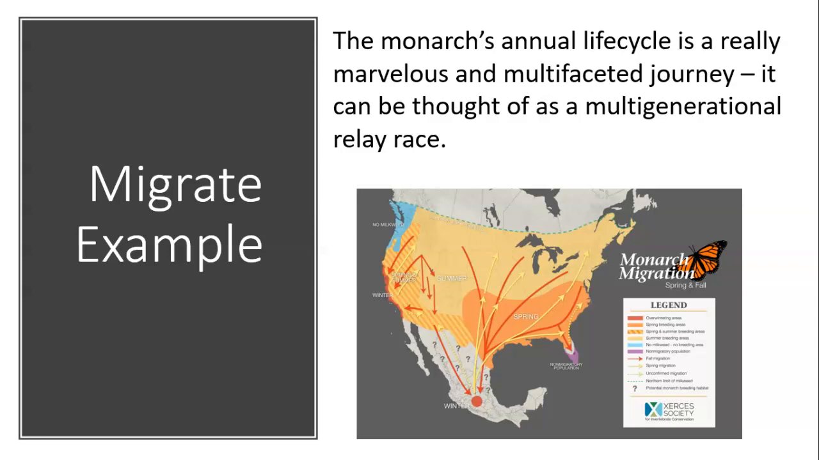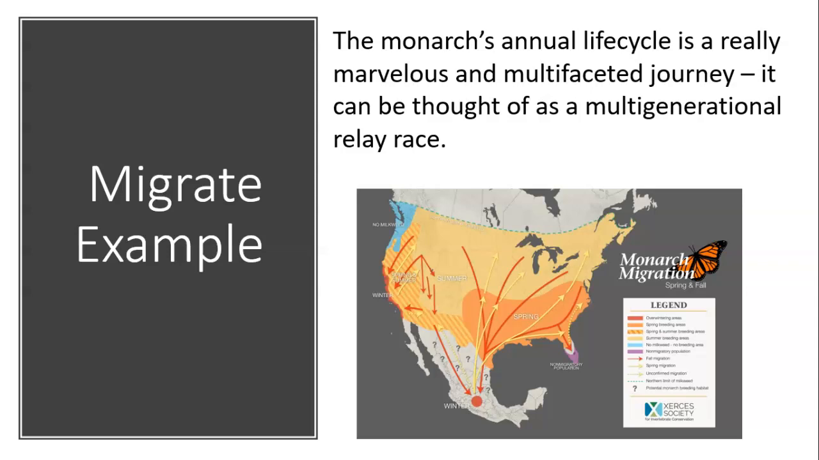It can be thought of as a multi-generational relay race, and the reason they say that is you can see in the little map I put in the slide right there, it shows the migrations of the monarch butterfly, where they end up in the wintertime. They migrate down to one specific place in Mexico.